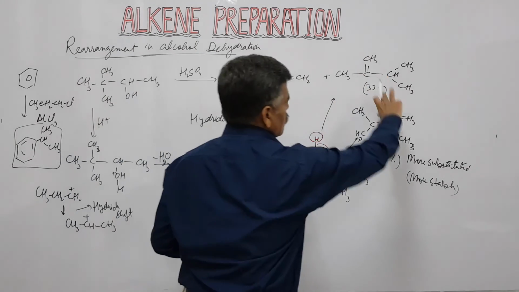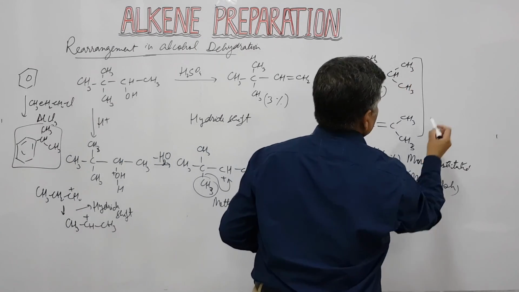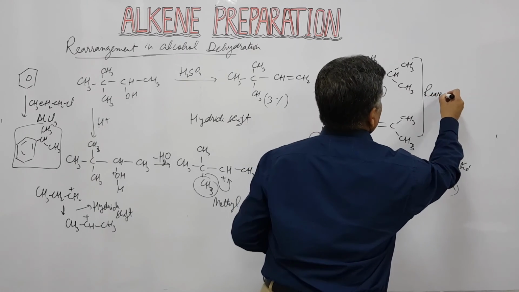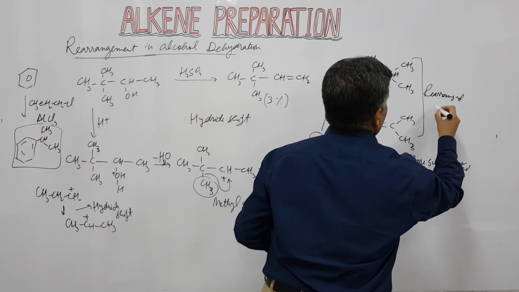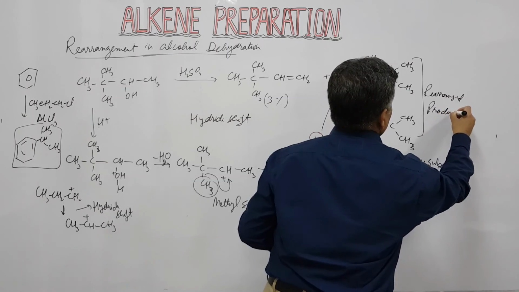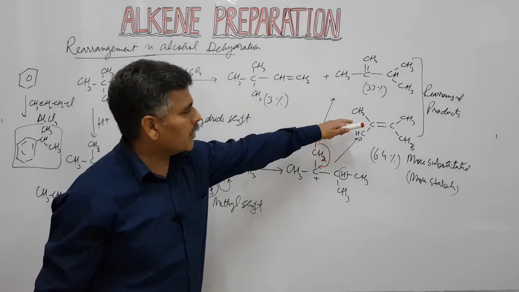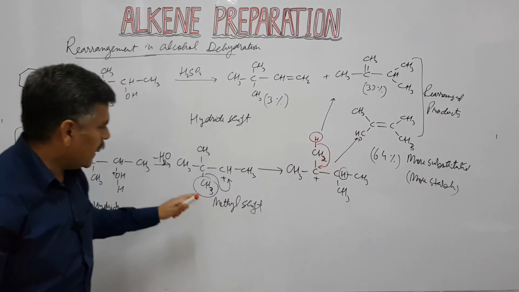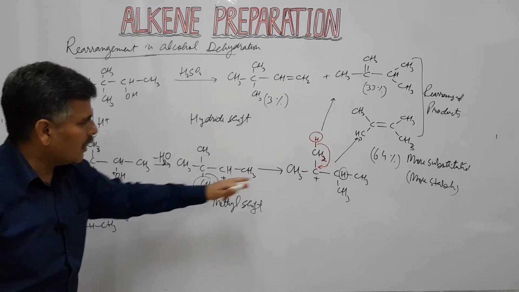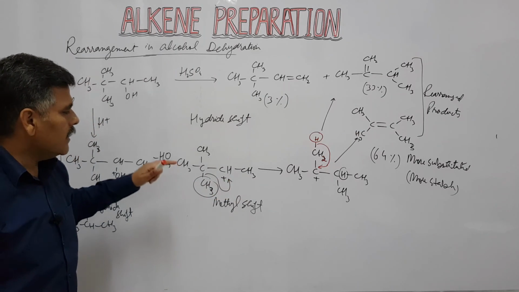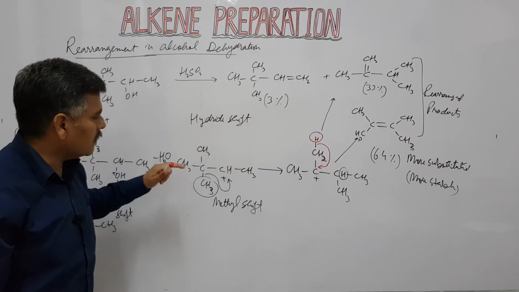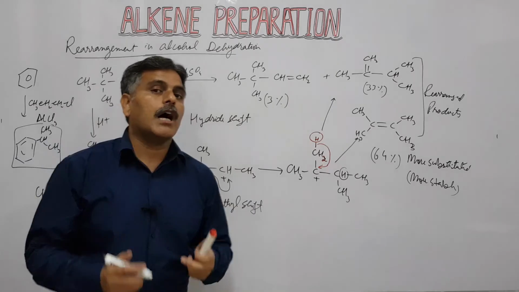The same is the case with these two alkenes. These two products are rearranged products. These two rearranged products can be explained by explaining the stability of these two carbocations, or by describing or defining the rearrangement in carbocations.